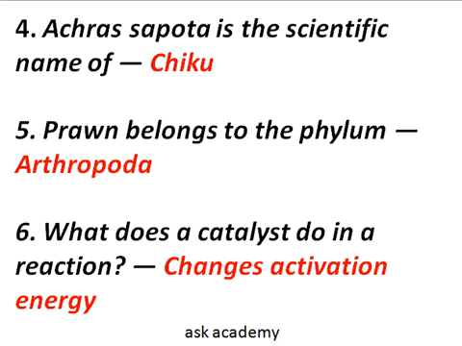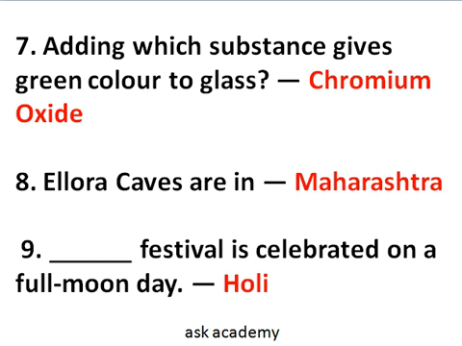Catalyst increases the rate of chemical reaction without itself undergoing any permanent chemical changes. So it does not change its own chemical structure or its own chemical construction, but it enhances or fastens the rate of reaction or the activation energy. Okay. Question number 7 is adding which substance gives green color to the glass? So chromium oxide gives green color to the glass.